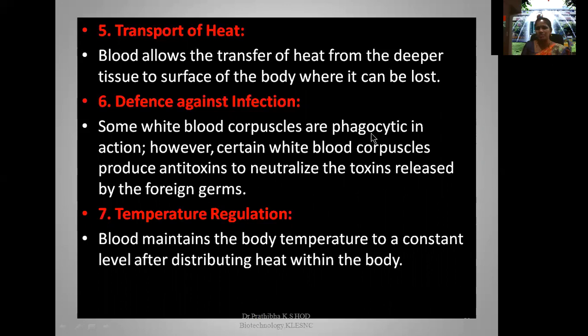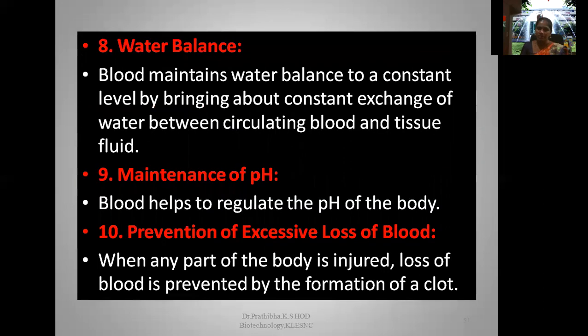Then, defense against infection. Some white blood corpuscles are phagocytic in nature. However, certain white blood corpuscles produce antitoxins to neutralize the toxins released by foreign germs. Then temperature regulation: blood maintains the body temperature at a constant level after distributing heat within the body. Next, water balance: blood maintains water balance at a constant level by bringing about constant exchange of water between circulating blood and tissue fluid.